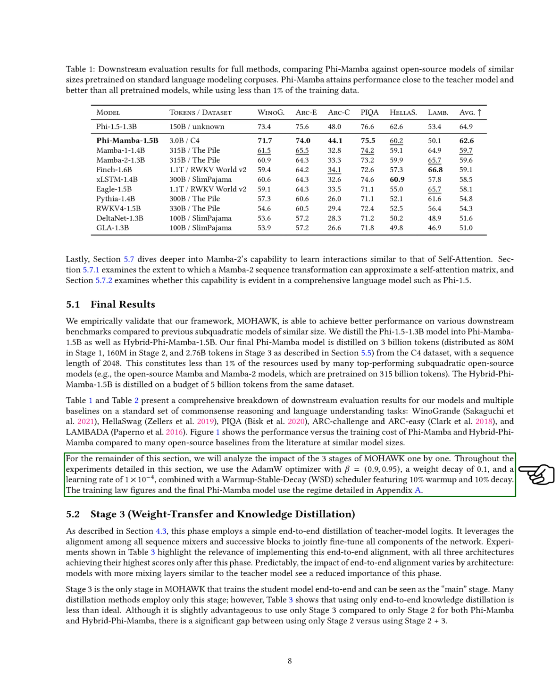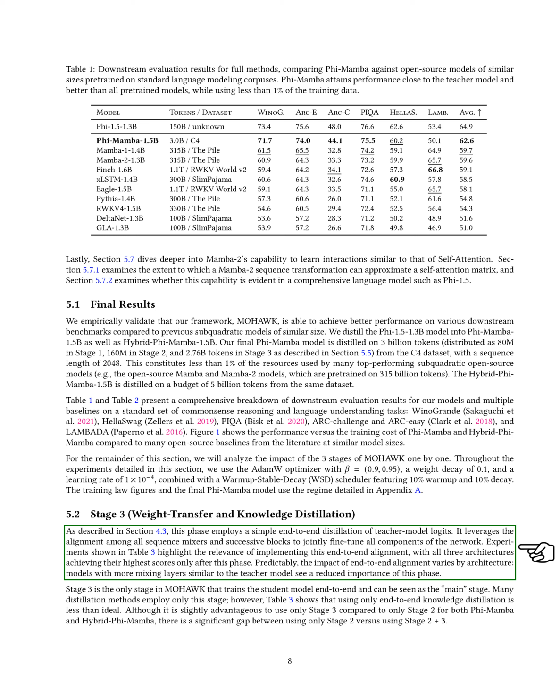For the experiments in this section, we used the AdamW optimizer with specific parameters and a warm-up stable decay scheduler. In Stage 3, we focus on weight transfer and knowledge distillation, which involves a straightforward end-to-end distillation of teacher model outputs. This stage fine-tunes all components of the network together. Our experiments highlight the importance of this end-to-end alignment, as all three architectures achieved their best scores after this phase. The significance of this alignment varies by architecture, with models that have more mixing layers similar to the teacher model showing less reliance on this phase.